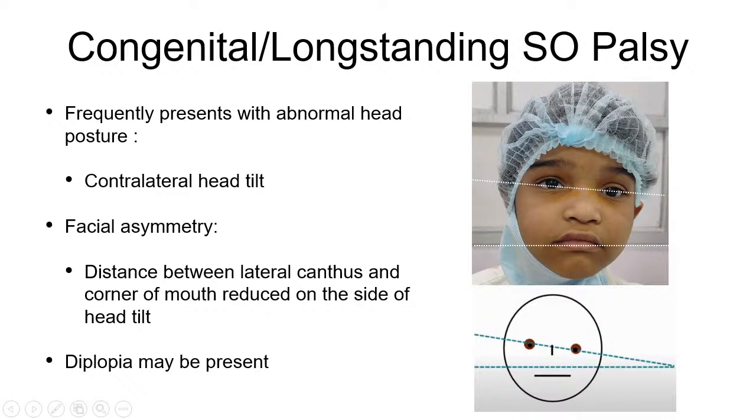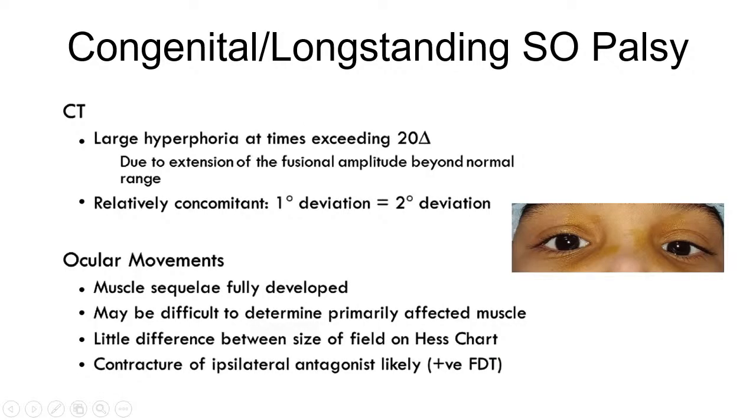Coming to the features of congenital or long-standing superior oblique palsy, the patient usually presents with abnormal head tilt towards the contralateral side, as we saw in our case. Also, facial asymmetry has been described for long-standing superior oblique palsy, in which the distance between the lateral canthus and the corner of mouth is reduced on the side of head tilt. Diplopia may also be present.